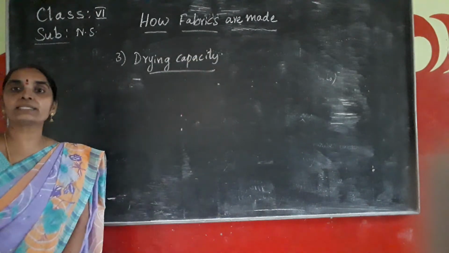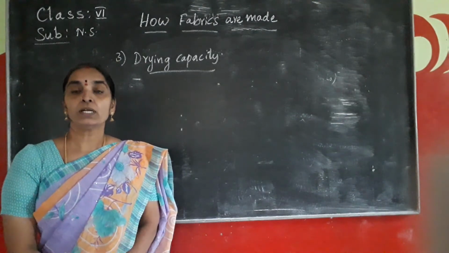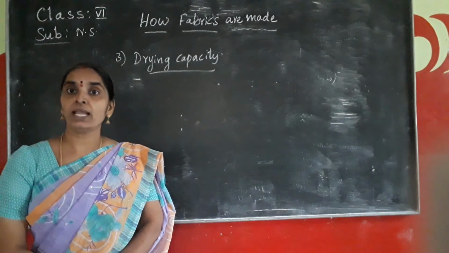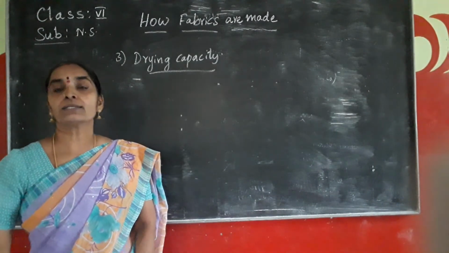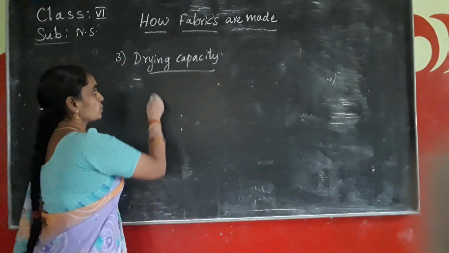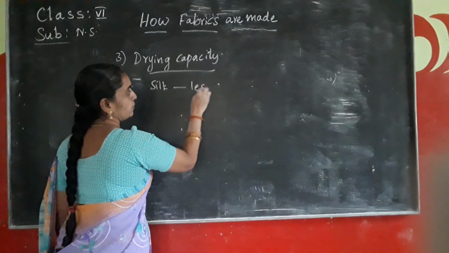So, the drying capacity of the natural fibers, how is it? Cotton, jute and wool take more time to dry, except silk. Silk takes less time to dry.